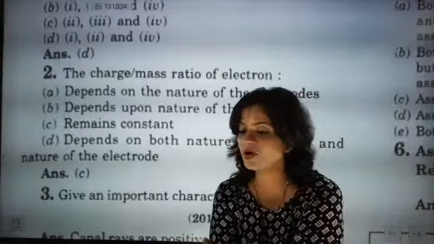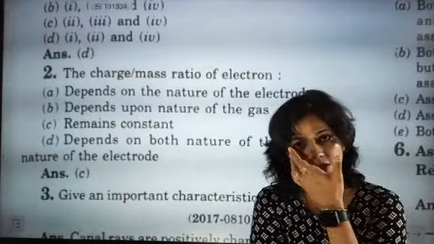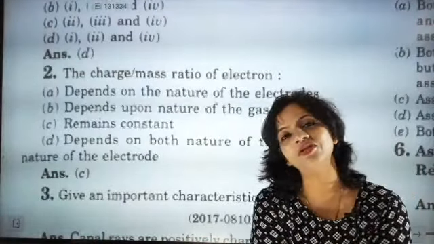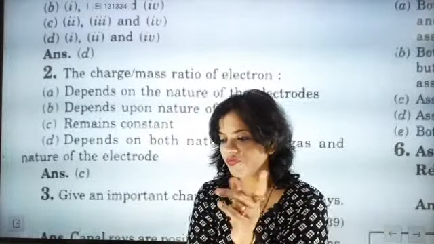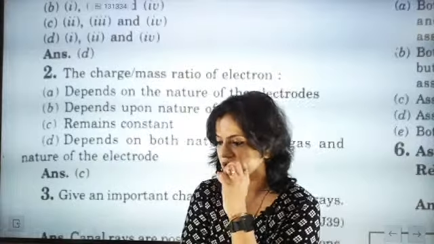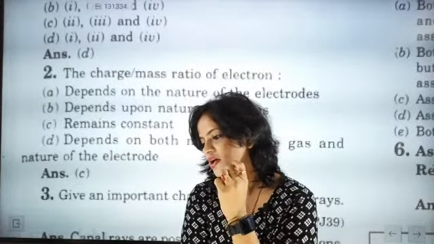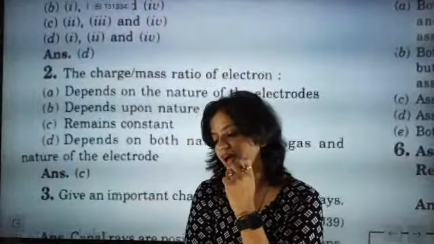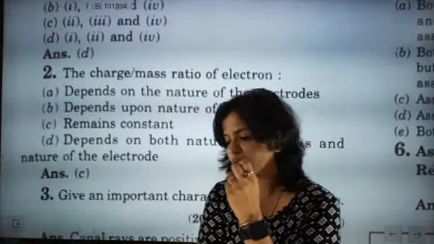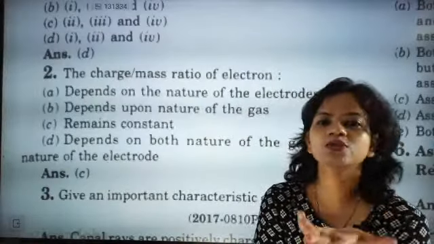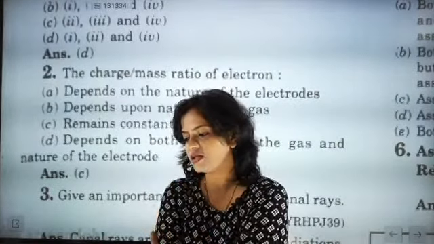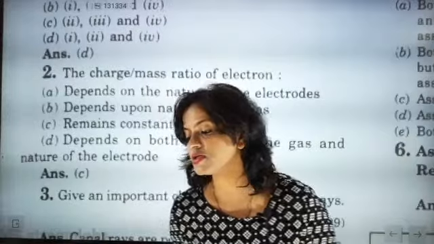So we have discussed about canal ray. Can you tell me what are the qualities of canal rays? Because we have discussed two: one was cathode rays, second was canal rays. So what is the difference between cathode rays and canal rays? Because we have already discussed about cathode and canal. So just answer the questions. Start answering the questions quickly.